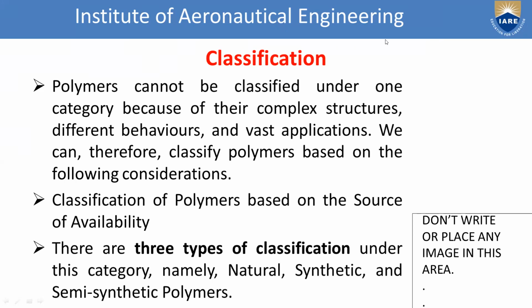Now we see the first classification based on the availability of the source. So source of the polymers. There are mainly three types of classification under the availability of the polymers. The first one is natural polymers, the second one is the synthetic polymers, and the third one is the semi-synthetic polymers.